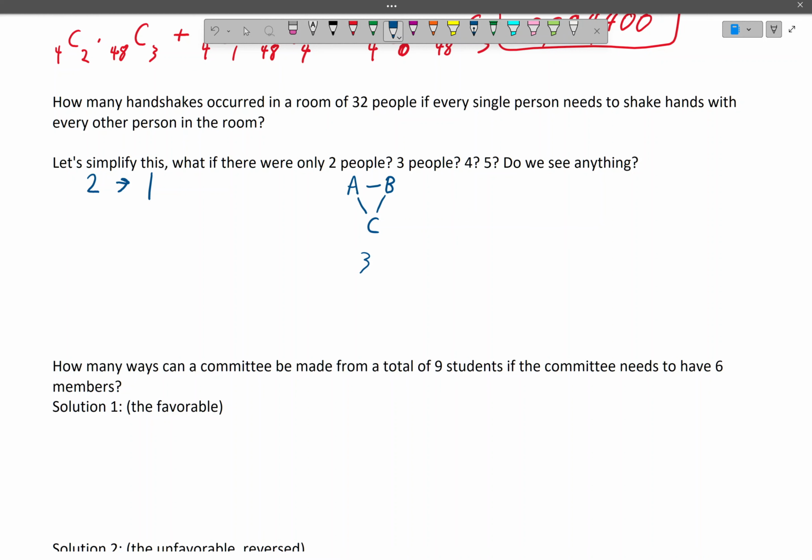And so there were 3 handshakes that occurred. So if there were 4 people, we're going to start to get more complicated here pretty quickly. There's 1, 2, 3, 4, 5, 6 handshakes that occurred.